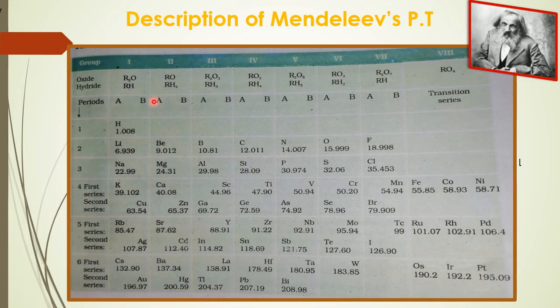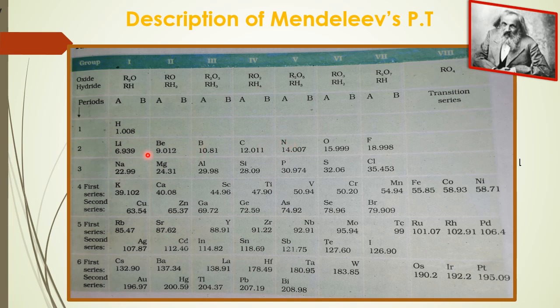As I already told in my previous video, while arranging the elements in increasing order of atomic masses in the periodic table, Mendeleev emphasized 2 factors in order to overcome Newlands' law of octaves. The first factor, increasing order of atomic masses, and second, similar chemical properties.